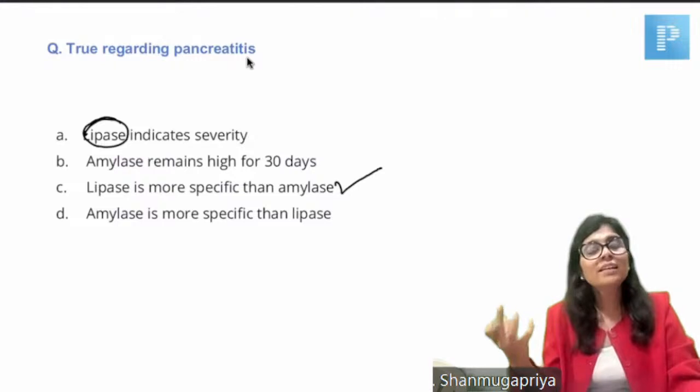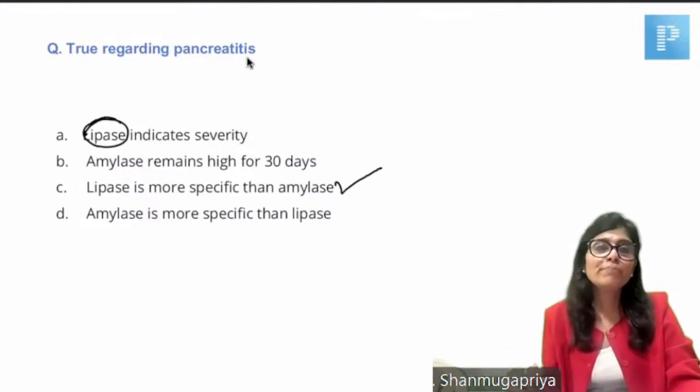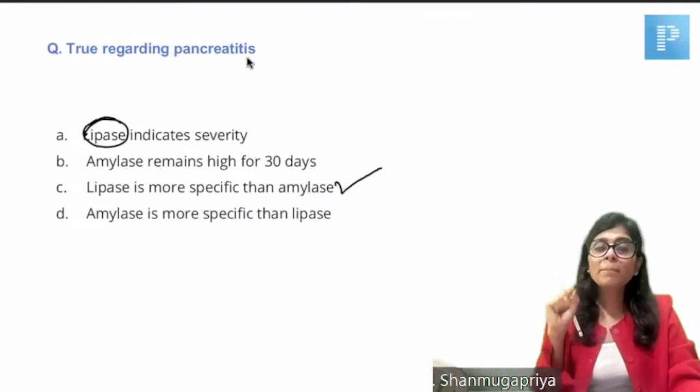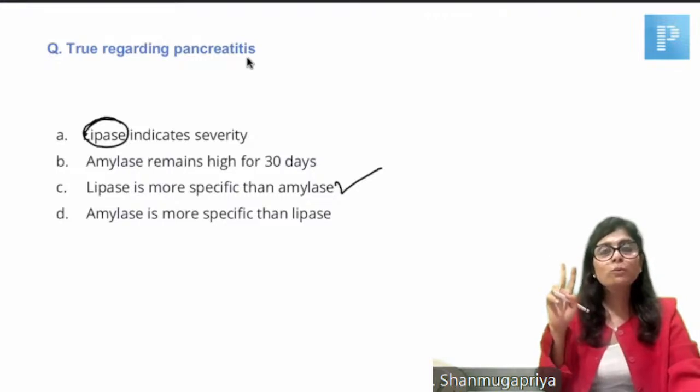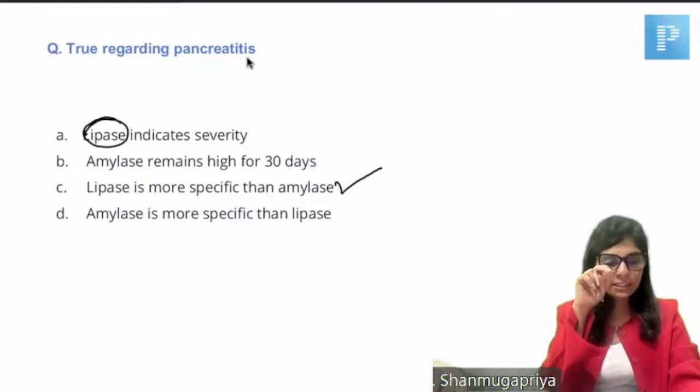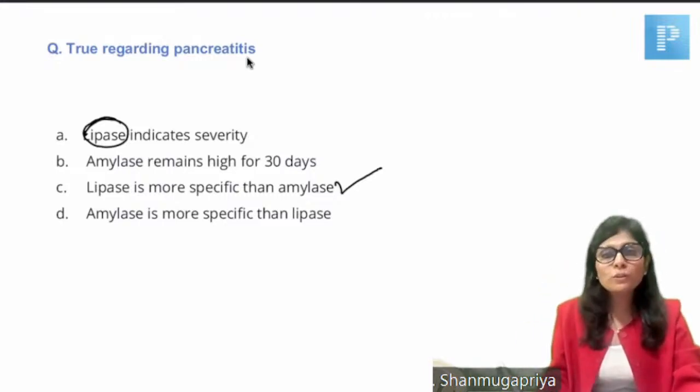We have various criteria to define the severity of pancreatitis. These parameters do not tell you anything about that. And amylase level will come back to baseline level in just 2 days. It does not remain high for 30 days. So the answer here is lipase is more specific than amylase. Okay, good, all of you.